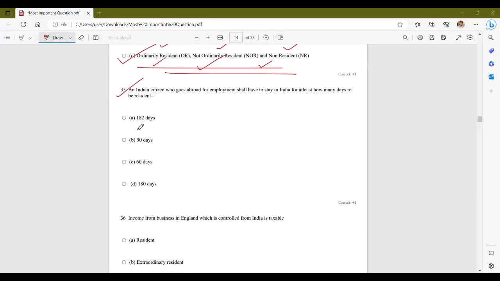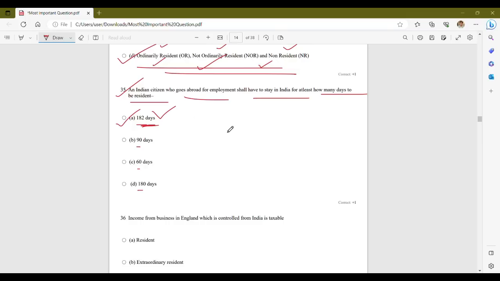Next question. An Indian citizen who goes abroad for employment shall have to stay in India for at least how many days to be a resident? Your options are 182 days, 90 days, 60 days, and 180 days. So the correct answer is 182 days, that is option A. According to the provisions of the Income Tax Act, an Indian citizen who goes abroad for employment purposes will be considered a resident in India if their stay in India is for at least 182 days or more during the relevant financial year.